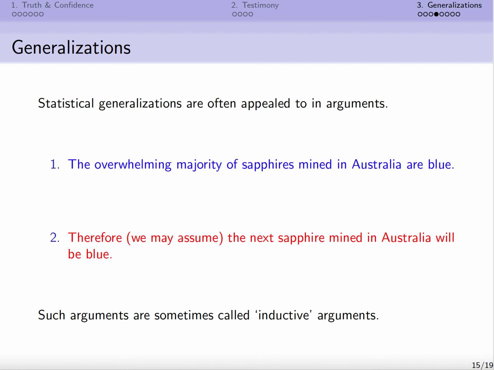So this is giving us a clue that the person making the argument doesn't take it to be a case where the conclusion is deductively entailed, or in other words, guaranteed by the premises, but just made probable by the premises. Such arguments are sometimes called inductive arguments as opposed to deductive arguments, where the premises do guarantee the conclusion.